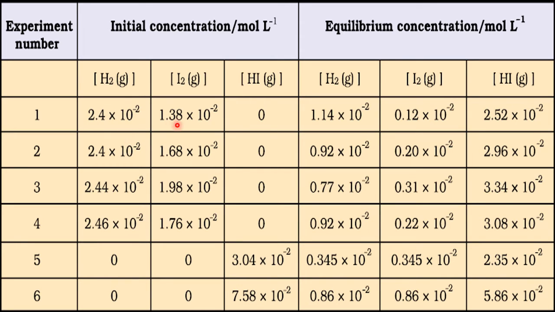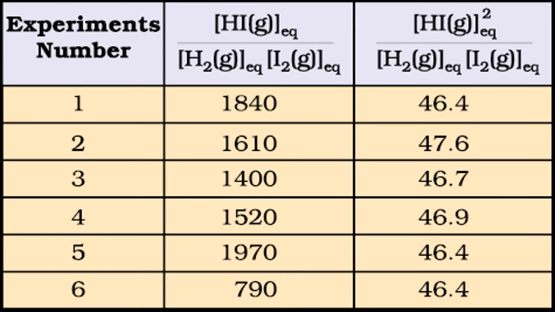See, in the beginning they have taken some concentrations. When the reaction starts, they react and give HI, but after attaining equilibrium, these are called equilibrium concentrations. So the concentration of hydrogen, the concentration of iodine, and the concentration of the HI product. These are called equilibrium concentrations. Right. Now look at this table.